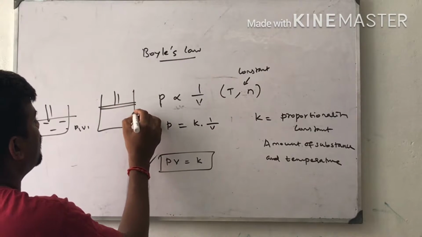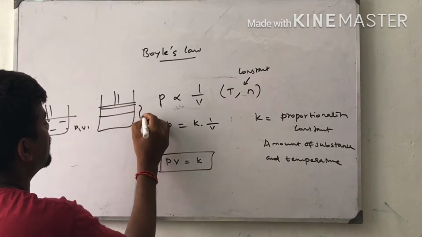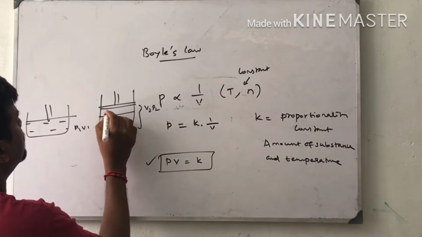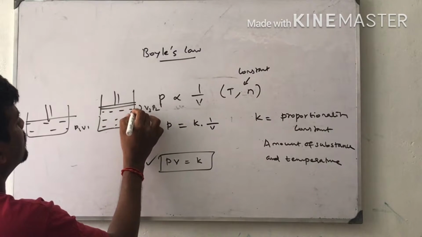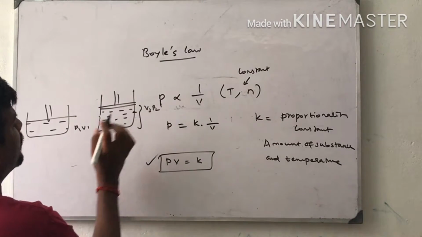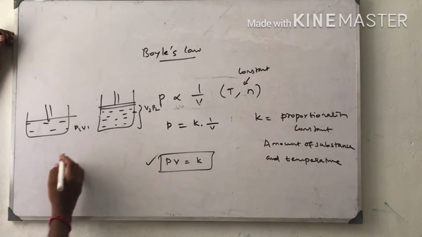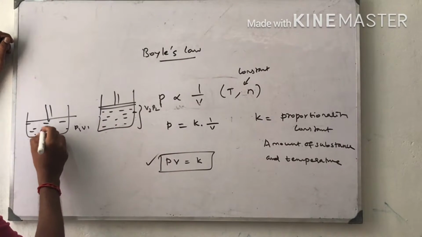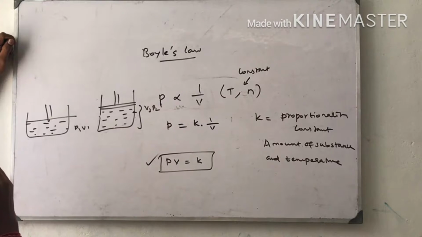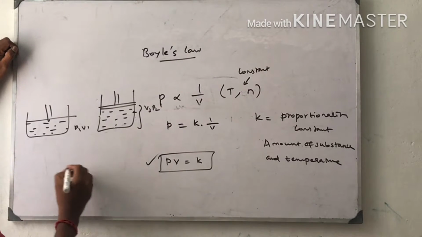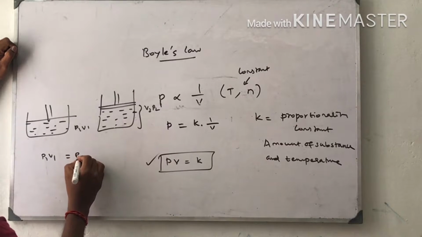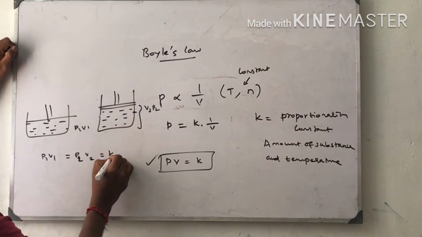During expansion, the volume increases to V2 and pressure becomes P2. By moving the piston upwards, volume automatically increases. So P1 V1 is equal to P2 V2 is equal to constant.